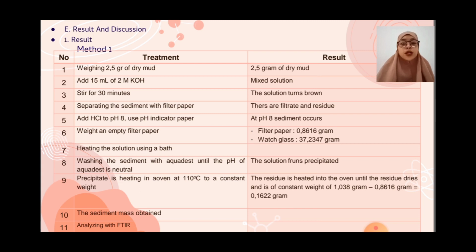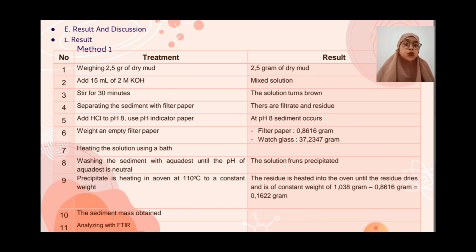Add HCl to pH 8. Use pH indicator paper. Result: at pH 8 sediment occurs. Weigh an empty filter paper. Result: filter paper 0.8616 grams. Weigh the watch glass.